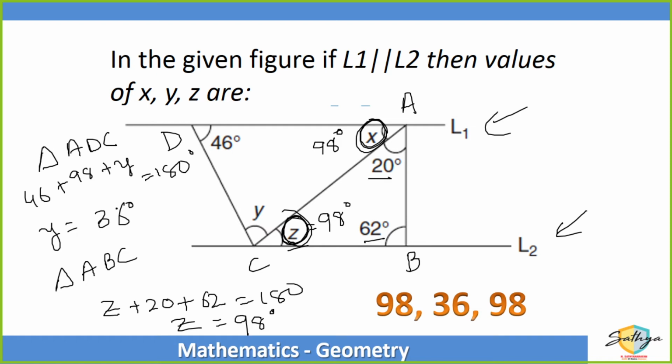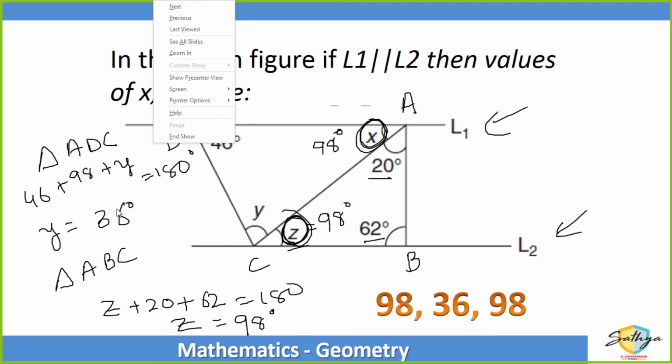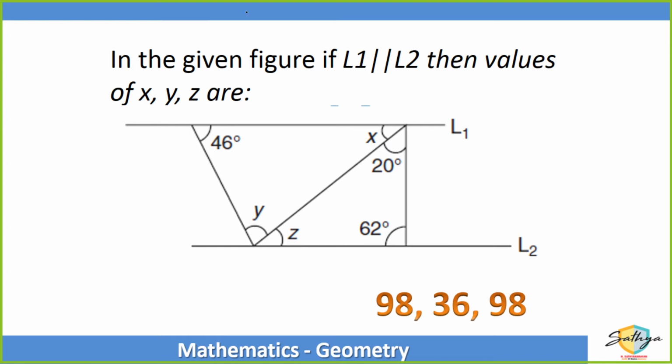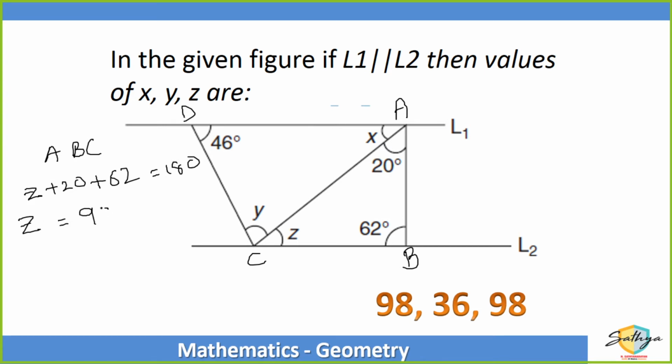Okay, let's take a look at this once again. Now, see, L1 is parallel to L2. So, if I name these points A, B, C and D, in triangle ABC, first look at triangle ABC. You get Z plus 20 plus 62 is equal to 180. So, by solving this, you will get the value of Z is equal to 98 degrees. Do you understand that? Z is equal to 98 degrees.